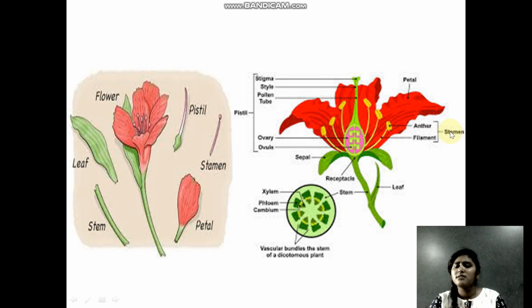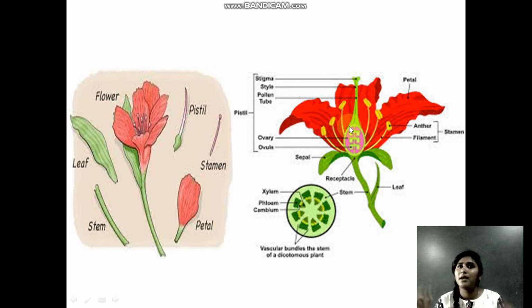So the stamen is the male reproductive part, and then you have the female reproductive part, which is this one. The female reproductive part again has three parts. The first is the stigma, the upper part, and the tube-like structure is called the style. Then you have the inside part, this pink color part, which you can't normally see.